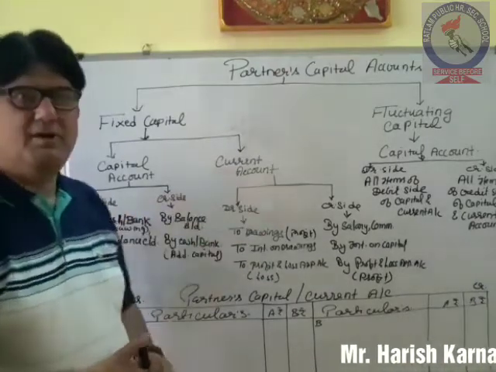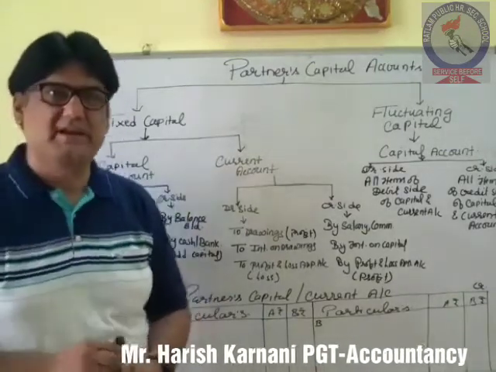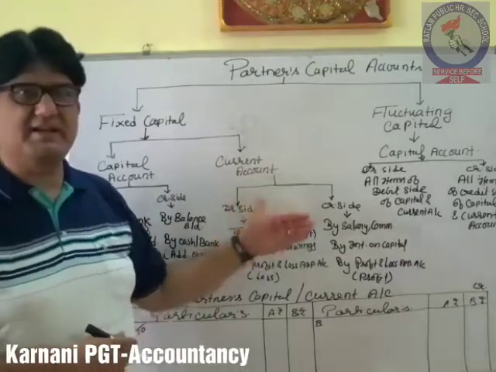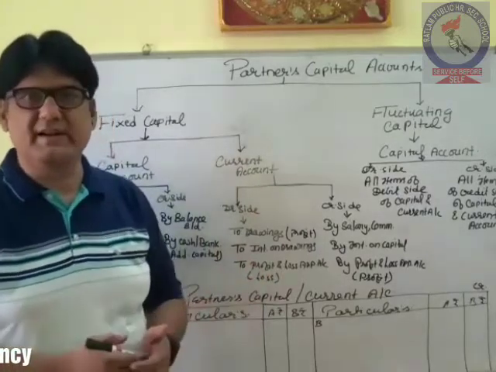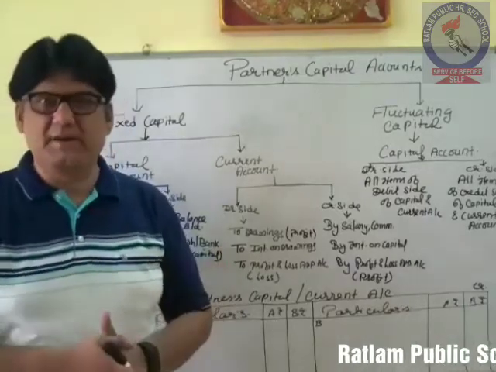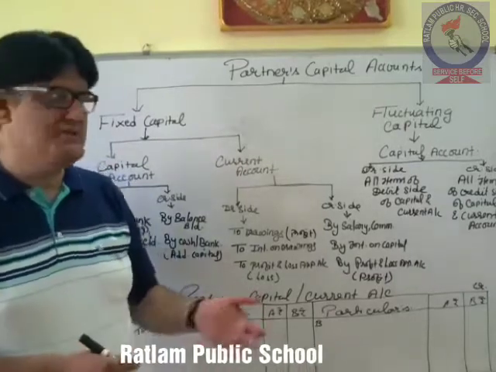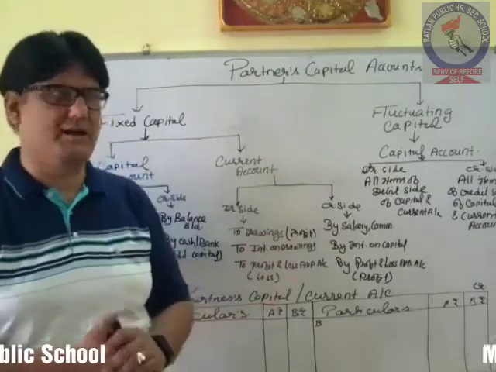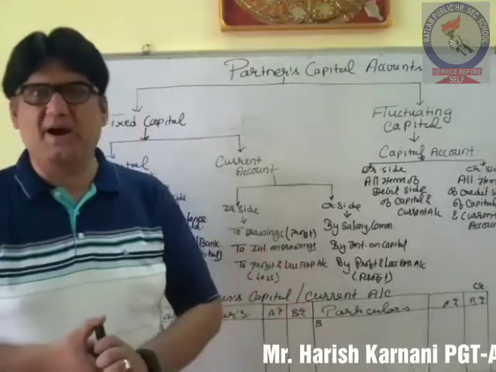Now in current account, rest all the adjustments which are related with the partner will be shown in the current account. So current account is basically an account which is showing all the entries or all the recordings related with the various adjustments which are to be made with the partner or which are related with the partner. There are certain amounts which the firm is supposed to pay to the partner, and there are certain amounts which the partner will be paying to the firm.